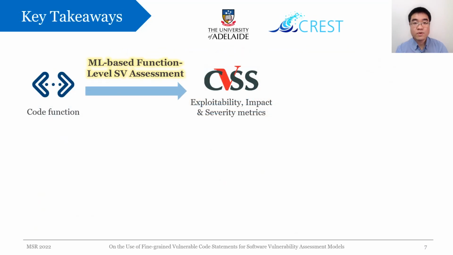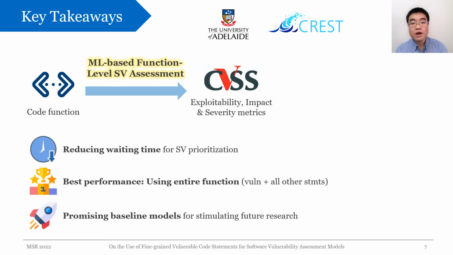Here are the key takeaways of our study. We're the first to automate function level vulnerability assessments using machine learning to enable earlier vulnerability prioritization and fixing without waiting for vulnerability reports. Through extensive experiments, we found that the assessment models perform the best when using entire function as inputs. Overall, we provided the first yet promising baseline models for function-level vulnerability assessment, which hopefully would stimulate other future work to further advance this new task.